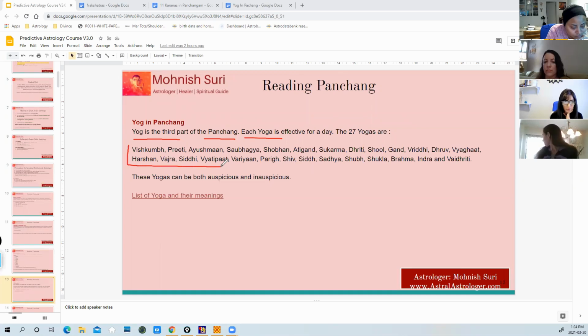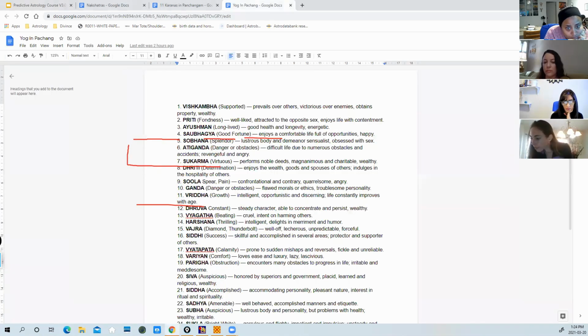These yogas talk about whether the child was born on an auspicious or inauspicious day, and what the nature of that child will be. There are 27 yogas, and this is a list of them. Now you were born under Brahma Yoga, which is very, very auspicious actually. If you see the definition of Brahma Yoga, this is Brahma Yoga.